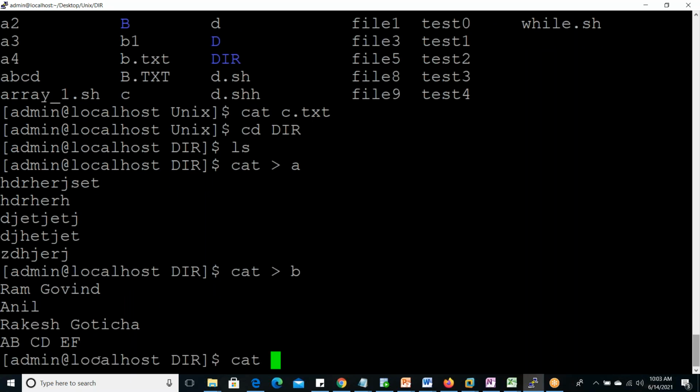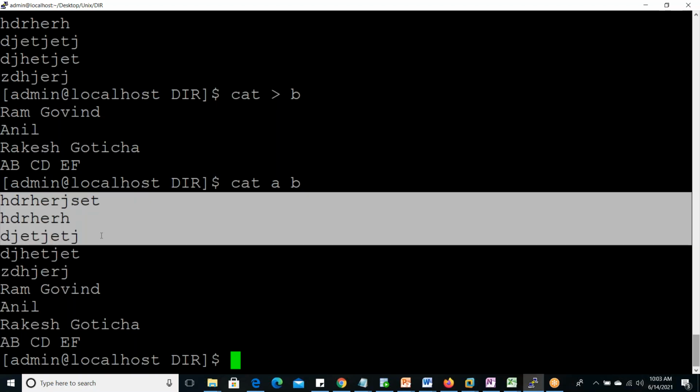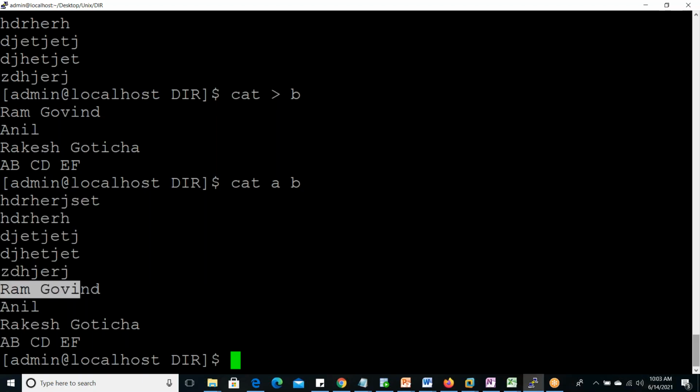Now if you give the cat command, which is used for display, cat A space B, both contents it will display one after another. First it displays all the contents of A file, then it displays all the contents of B file. So what is this cat command? If a single file, then it displays all those contents. Now with multiple files, combinedly or concatenation wise, it is displaying one after another, horizontally, line by line only.